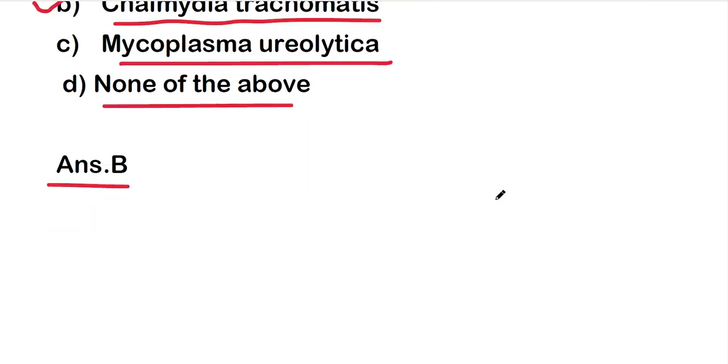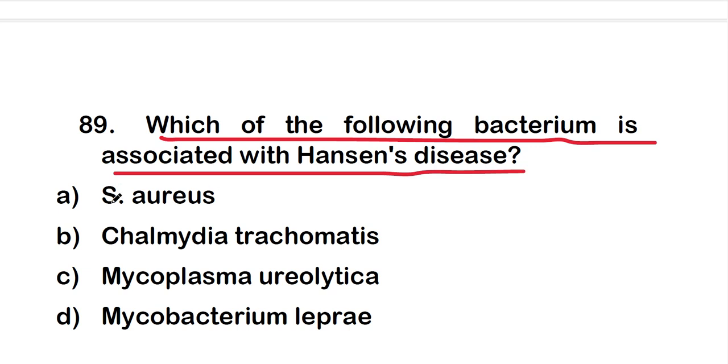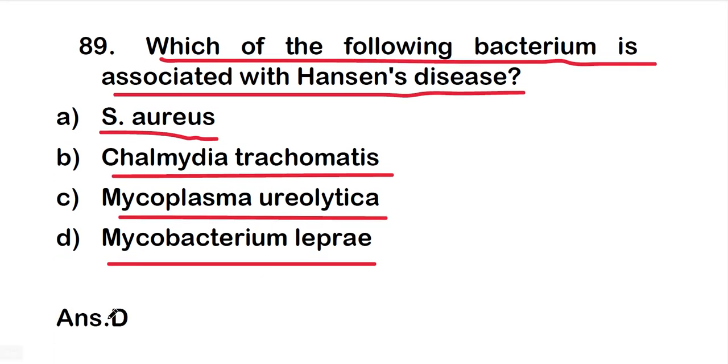Okay, so next question. Which of the following bacteria is associated with Hansen's disease? The options are option A S. aureus, option B Chlamydia trachomatis, option C Mycoplasma urealyticum, option D Mycobacterium leprae, and the right answer is option D, that is Mycobacterium leprae. So Mycobacterium leprae, which is a bacterium, is associated with Hansen's disease.